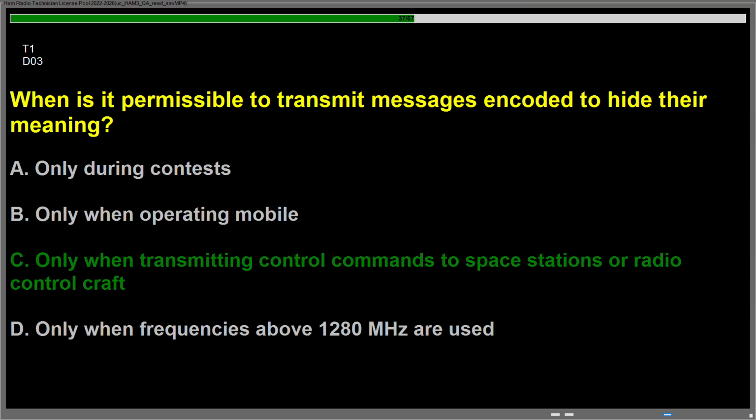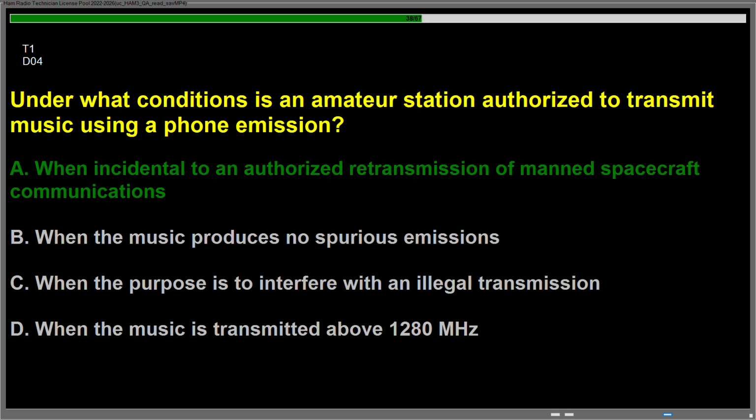Question Delta 03. When is it permissible to transmit messages encoded to hide their meaning? Answer is C, only when transmitting control commands to space stations or radio control craft. Question Delta 04. Under what conditions is an amateur station authorized to transmit music using a phone emission? Answer is A, when incidental to an authorized retransmission of manned spacecraft communications.